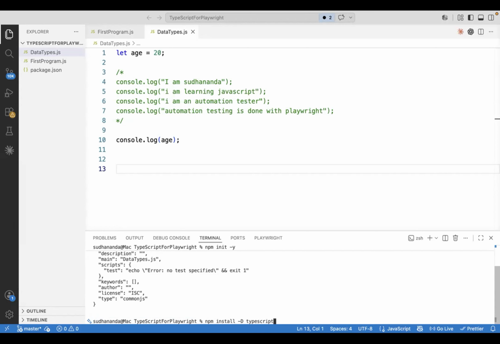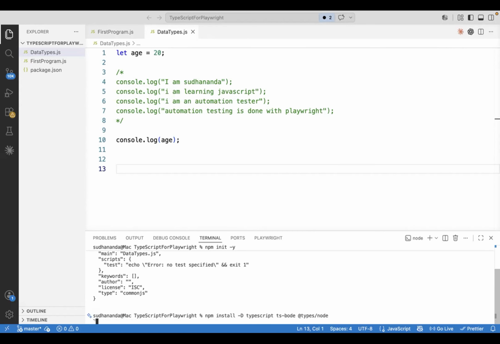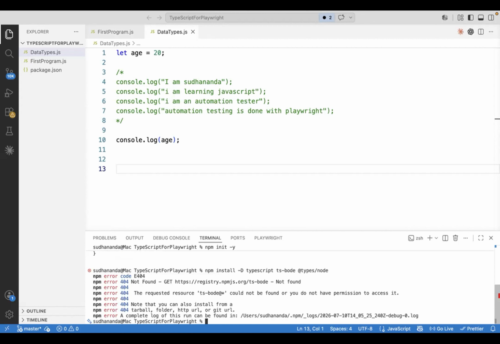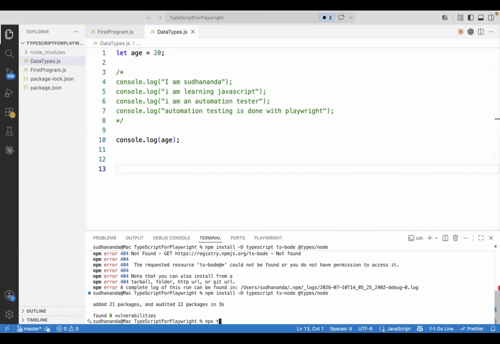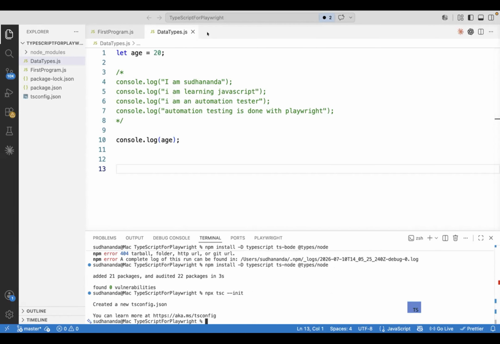typescript and ts-node, and also you have to say @types/node. I misspelled it; it has to be node. Then npx tsc --init. Actually what happens is, the last command I executed was npx tsc --init, you see that there is another file created, tsconfig.